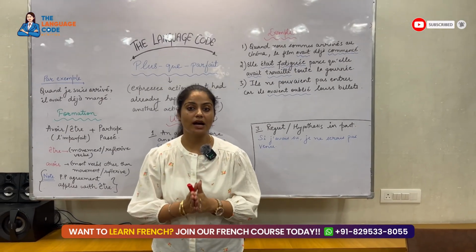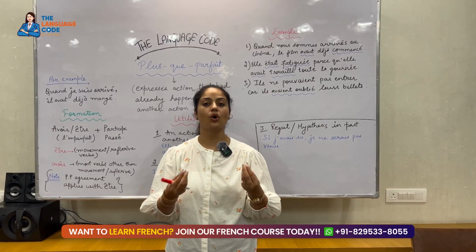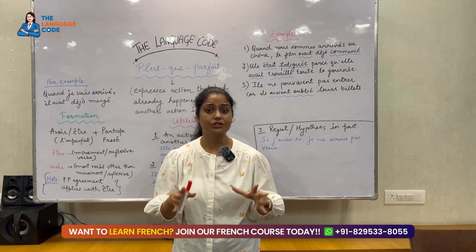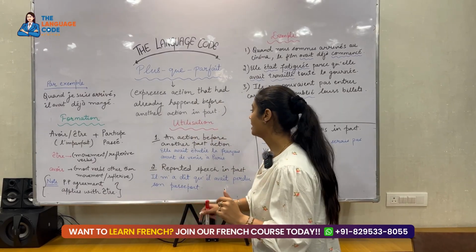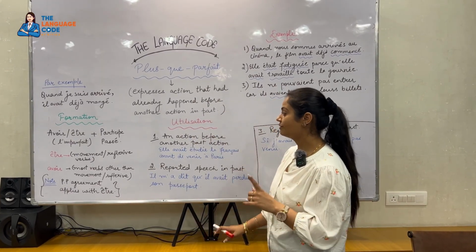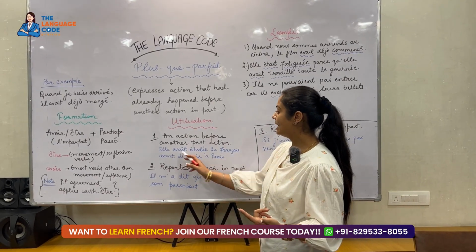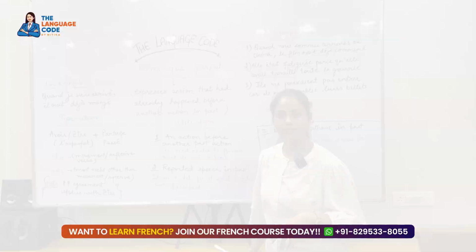Now we need to understand the utilisation, that is the utilization or the usage of plus-que-parfait. In which situation, where and when you have to use plus-que-parfait. So let's understand. The first is an action before another past action. Elle avait étudié le français avant de venir à Paris.